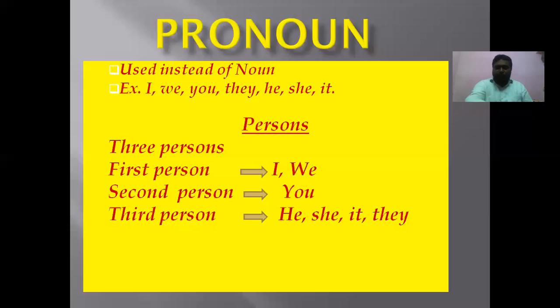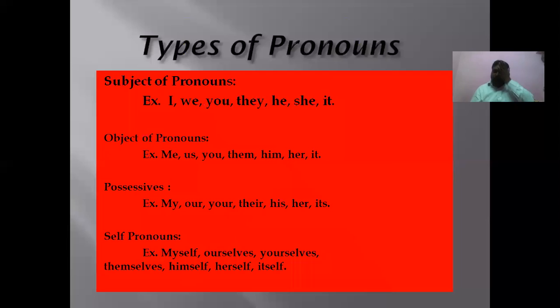All the pronouns will come from these pronouns itself. The basic pronouns are I, we, you, they, he, she, it. From these only subject pronouns will come, object pronouns will come, possessives come, and self pronouns also come. Okay, the four types of pronouns are subject pronoun, object pronoun, possessives, and self pronoun.